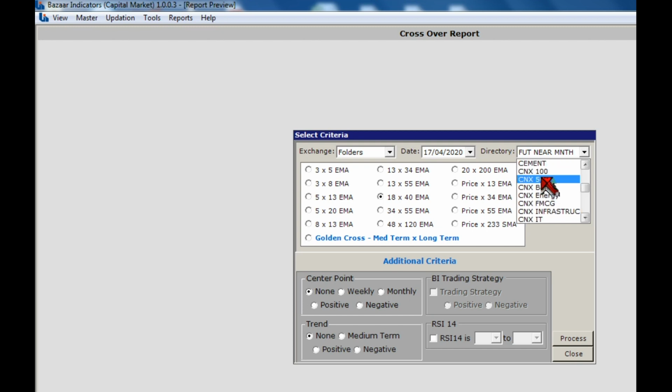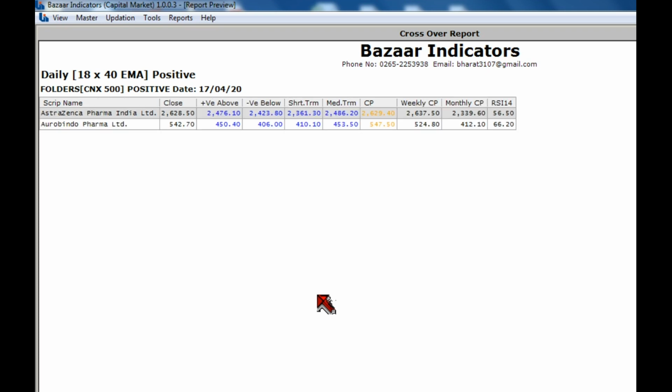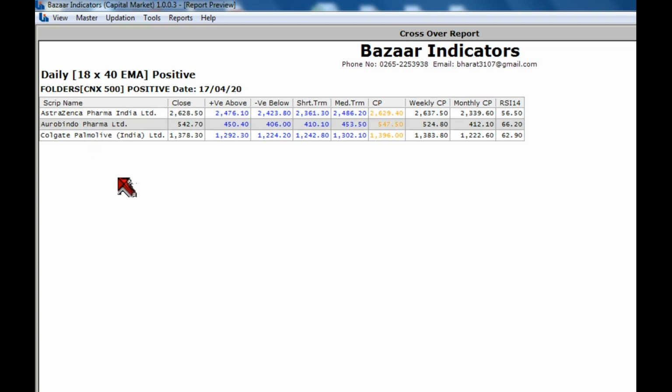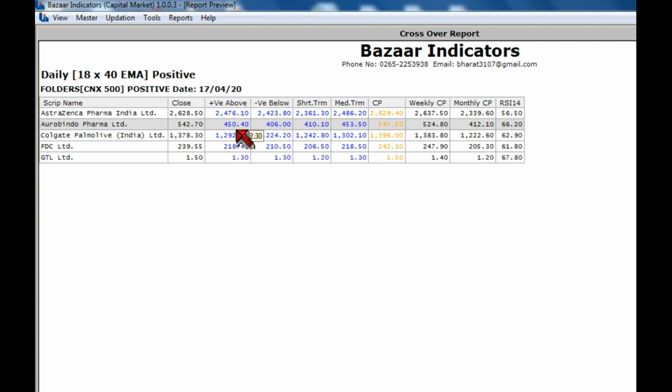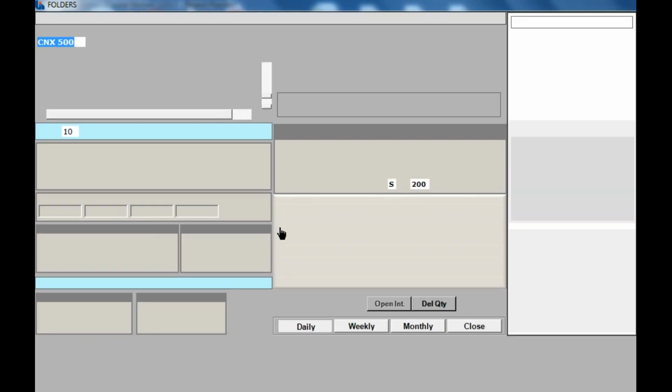We'll select CNX 500 and find positive stocks for an investment of 1 to 1.5 months. Let us process this. This 18/40 is also a very good parameter, but for investment, and one should not jump in on the trigger. Say for example Aurobindo Pharma is triggered. What is the closing? 542, and what does it say? 450. That means the support is very far. Let us understand where and how we can enter with the help of Bazaar indicators.